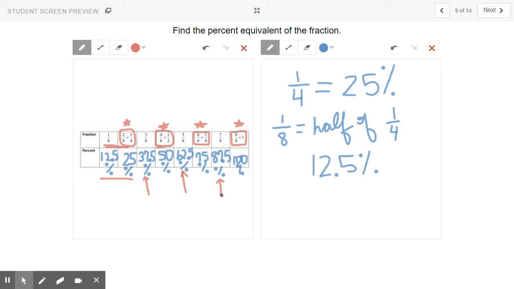Now, if you're not sure about adding to make that new fraction, you can also always divide, let's say 7/8, 7 divided by 8 to get 0.875, and then multiply that by 100 to get 87.5.